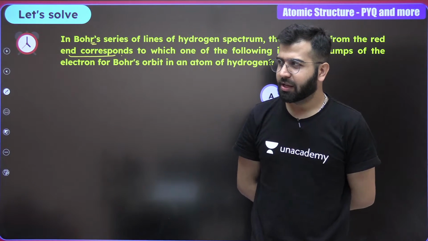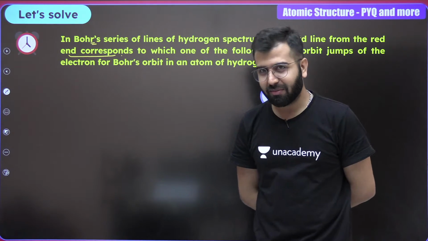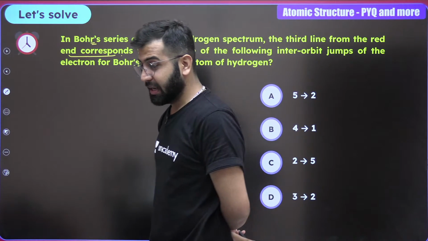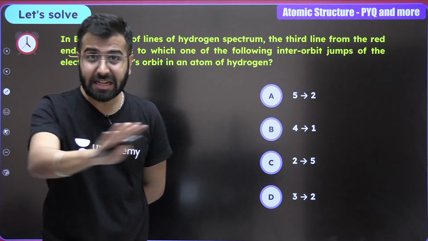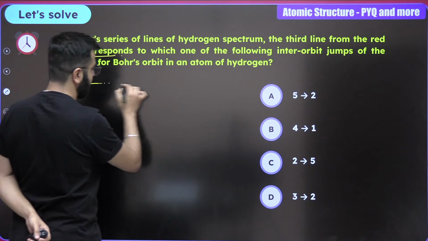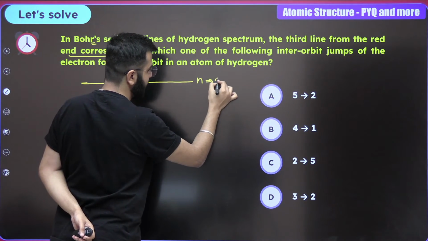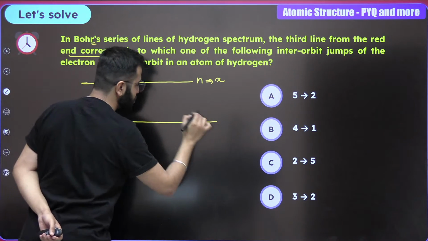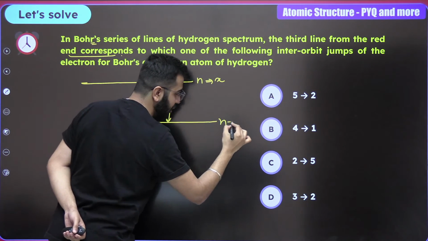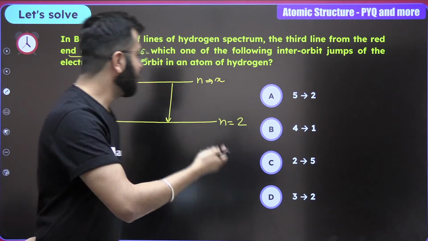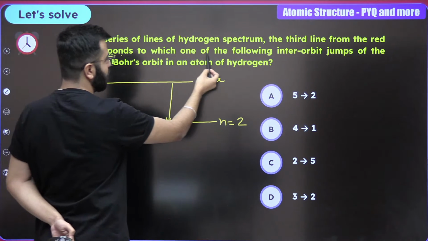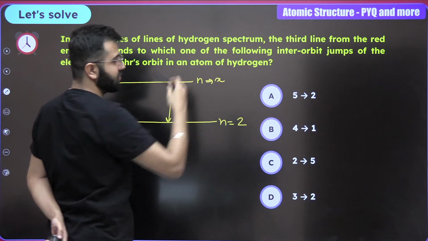The question is for the Balmer series, and the Balmer series happens whenever the electron falls from any shell n to n value 2. Correct? We'll talk about this. To which inner Bohr orbit does it jump?